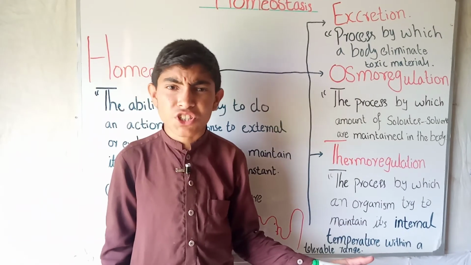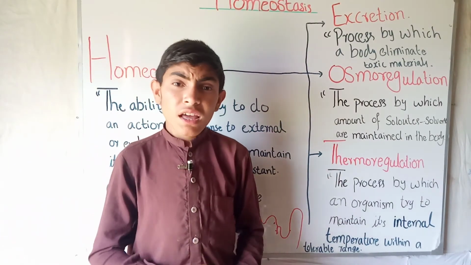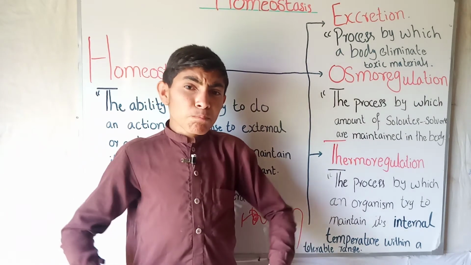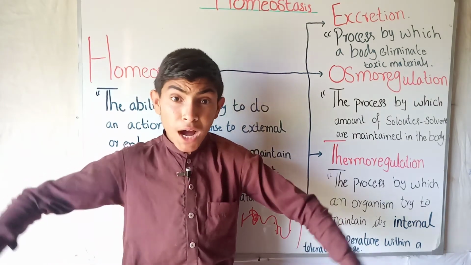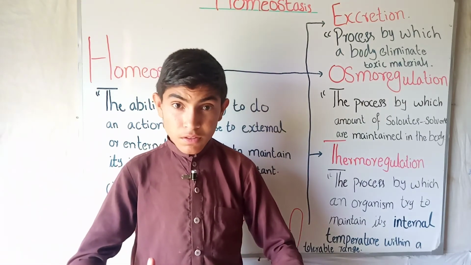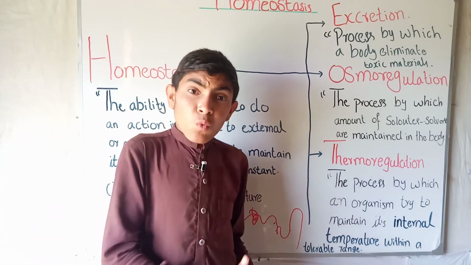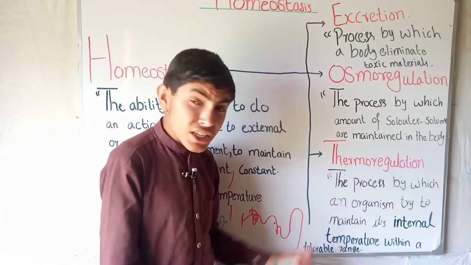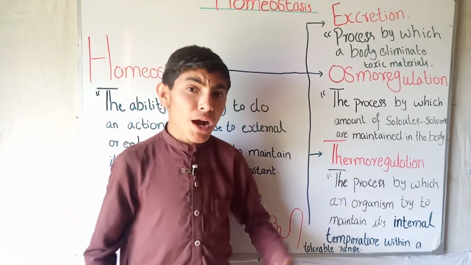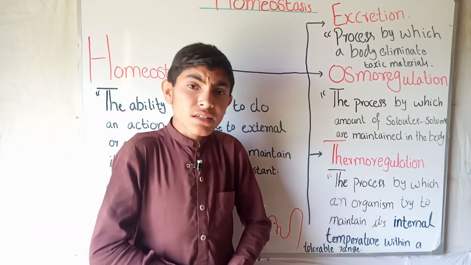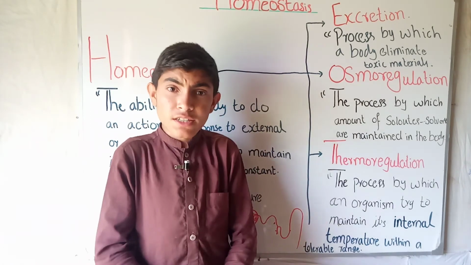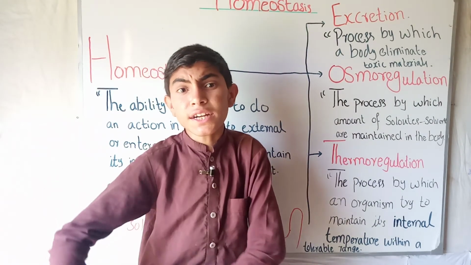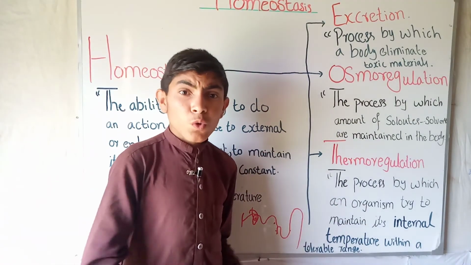What does tolerable range mean? It means the range within which our body performs its function. So when the temperature changes, our body performs an action which we call the thermoregulation process. This is the process by which a body tries to maintain its internal temperature constant within a tolerable range.